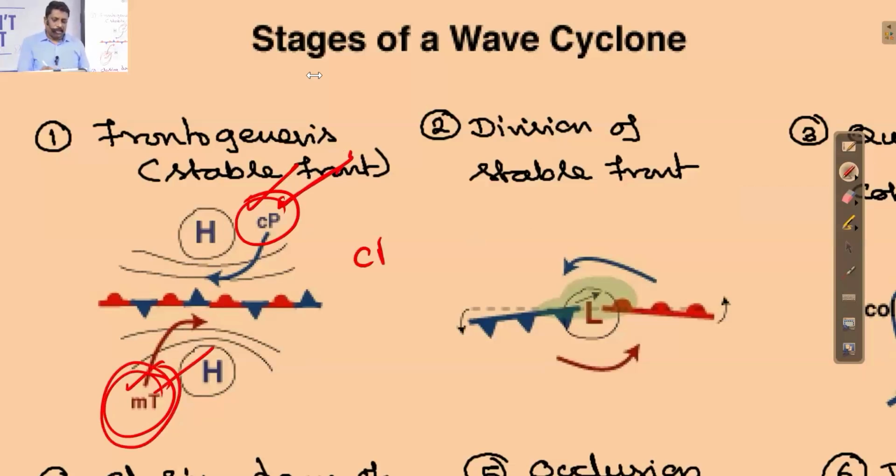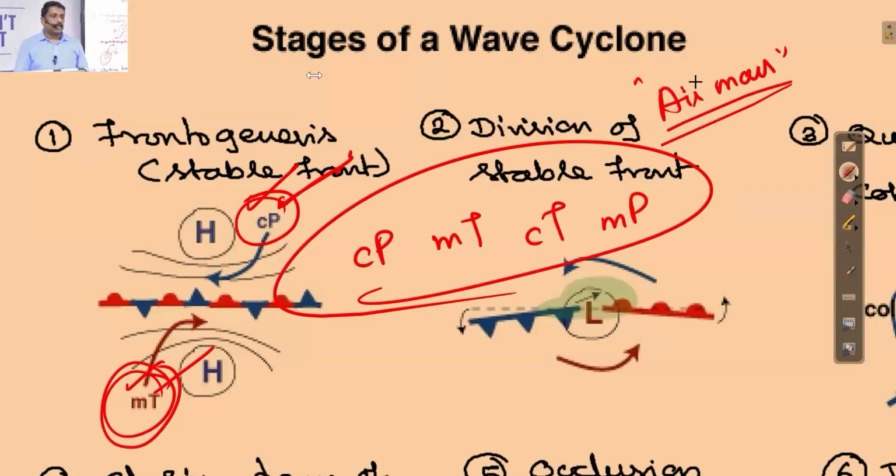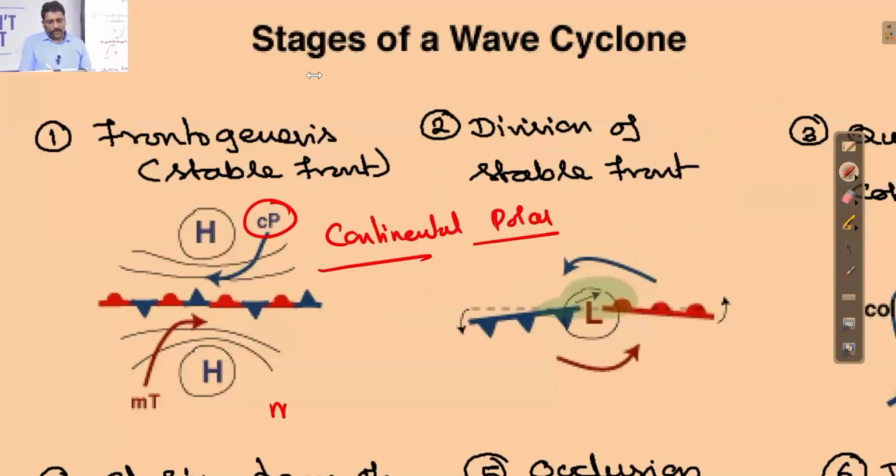So what is this CP? What is MT? What is CT? And what is MP? Somewhere, right? The very next topic we'll be discussing. That is what we call them as air mass. Right? So CP here stands for continental polar air mass. And MT stands for maritime tropical air mass.